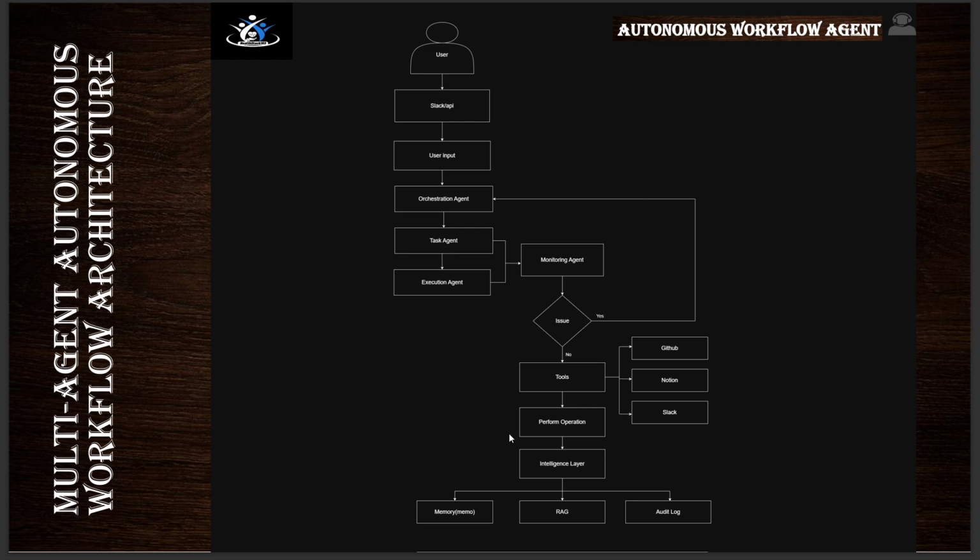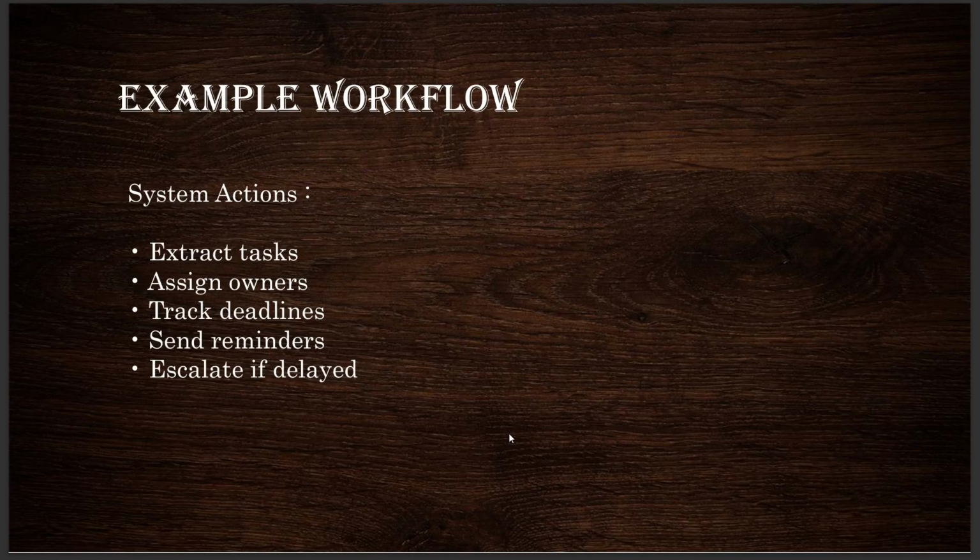If I take a workflow example, for example, if a user says fix login bug and deploy by Friday, the system automatically extracts the task, assigns the owners, and tracks the deadline. It monitors the progress and takes action if delay occurs.